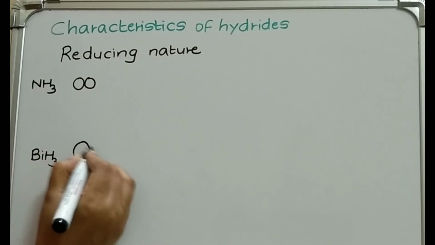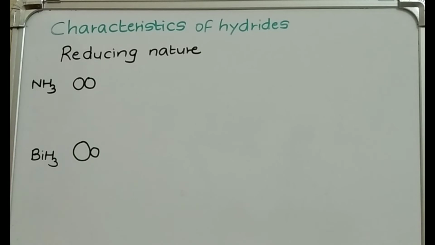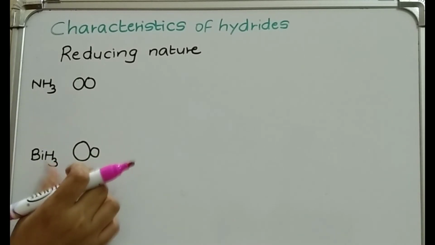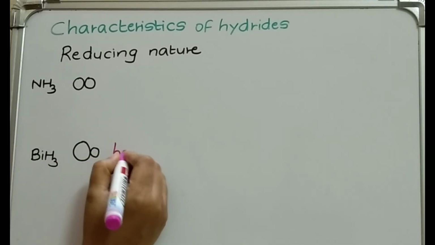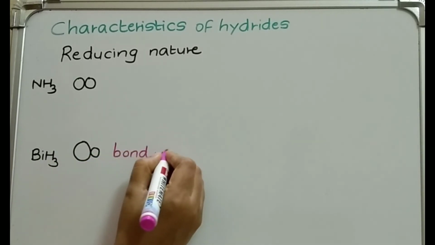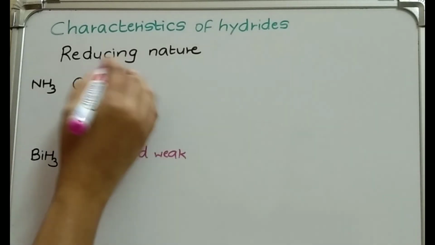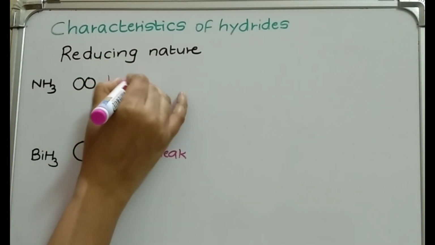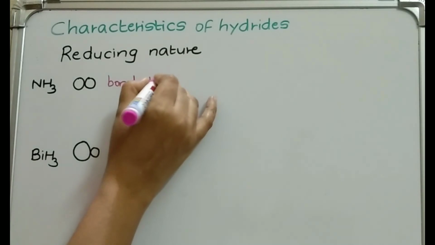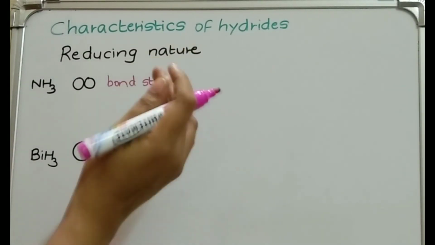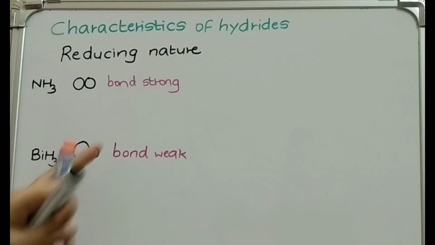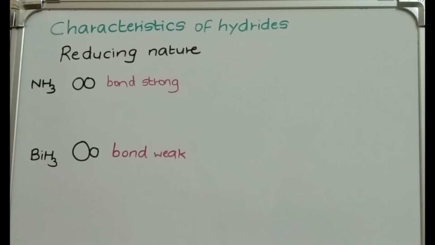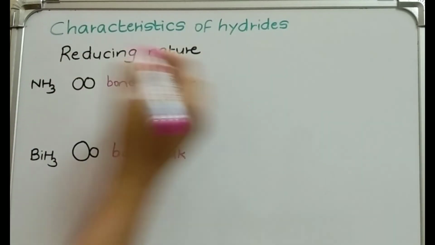One is big, one is small. Correct? So here the bond is strong, here the bond is weak. We'll compare and write the points. In case of ammonia, the bond is strong, because both the atoms are small. Over here the bond is very strong.